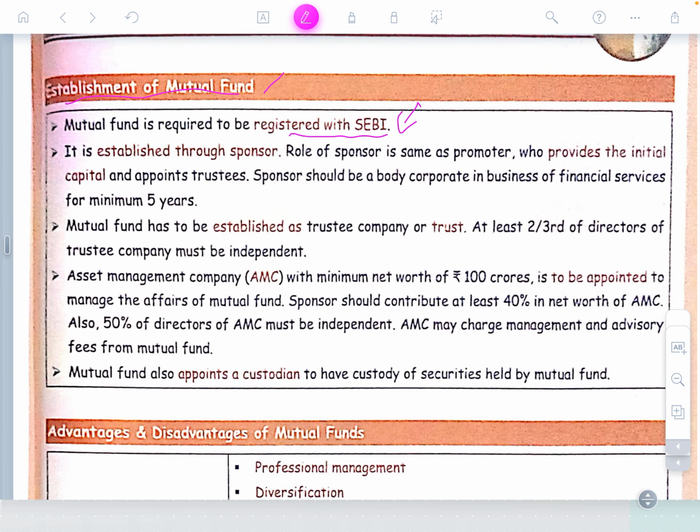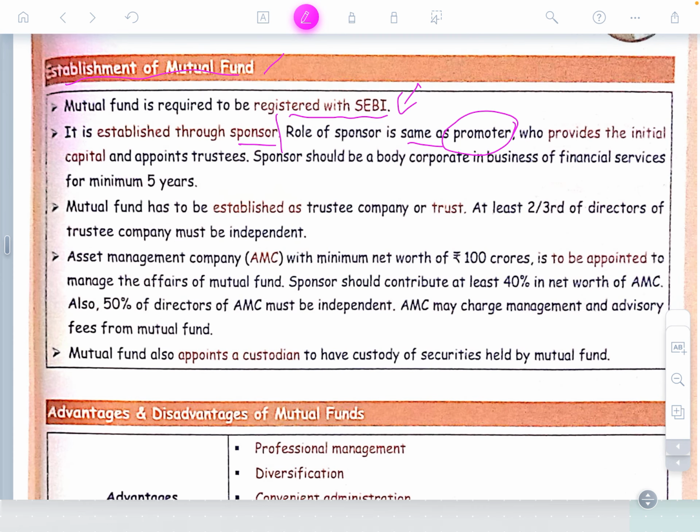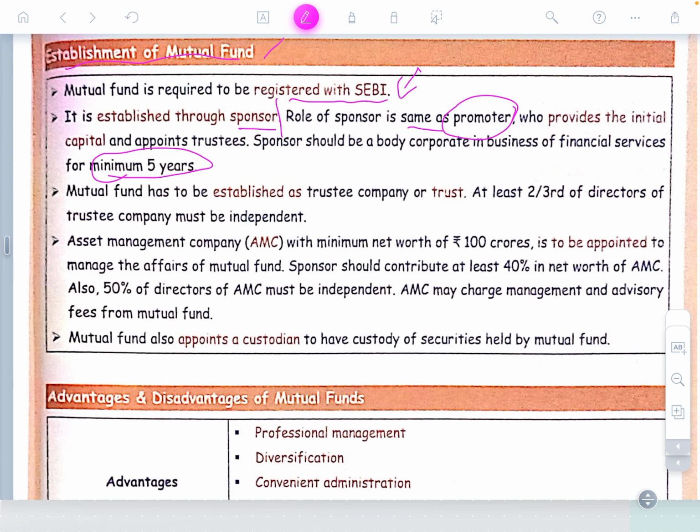It is established through a sponsor. The role of the sponsor is the same as a promoter, who provides the initial capital and appoints trustees. Sponsors should be a body corporate in the business of financial services for a minimum of 5 years. So if you want to start a mutual fund company, you must be a financial institution with a minimum of 5 years' time. That becomes the eligibility criteria for starting a mutual fund company.